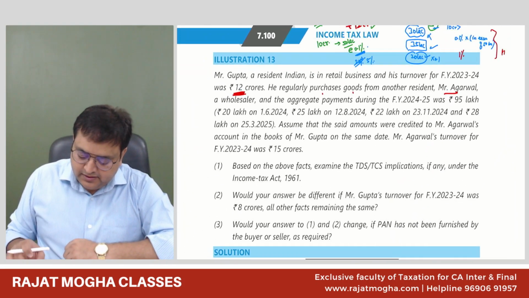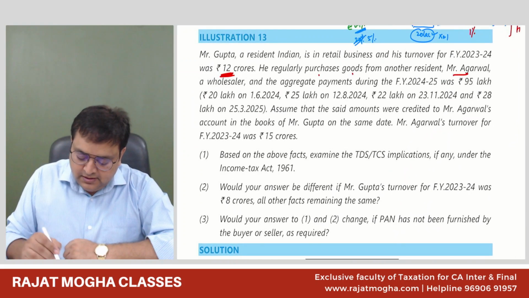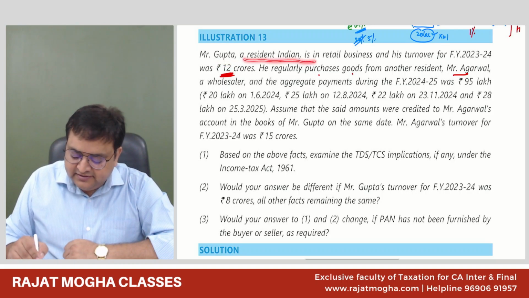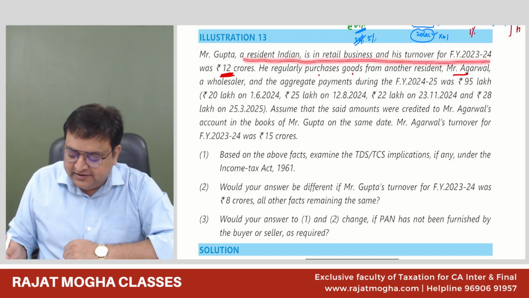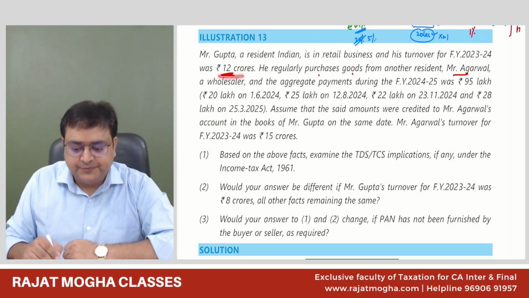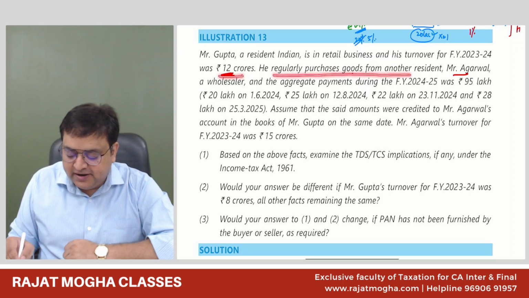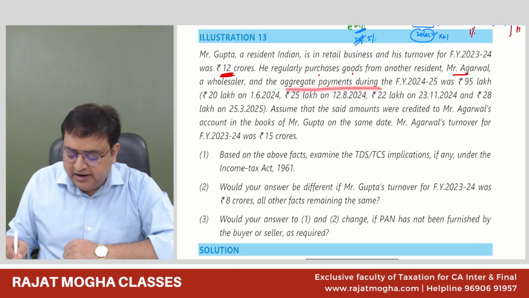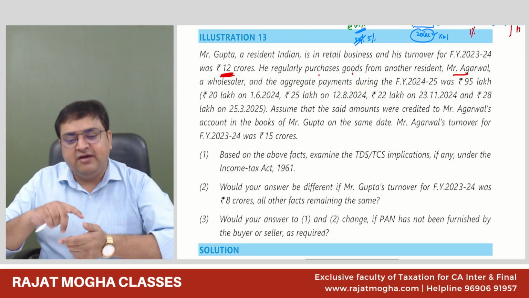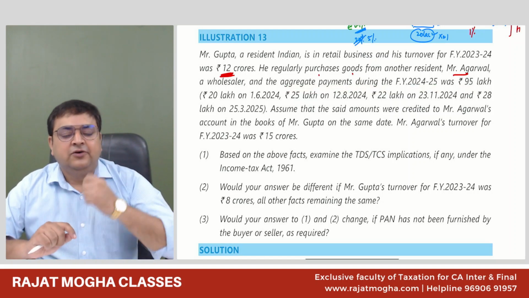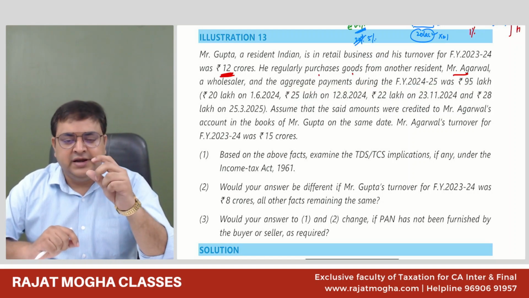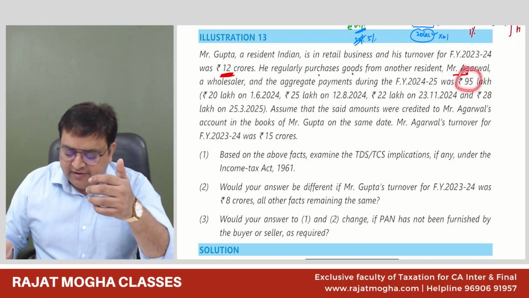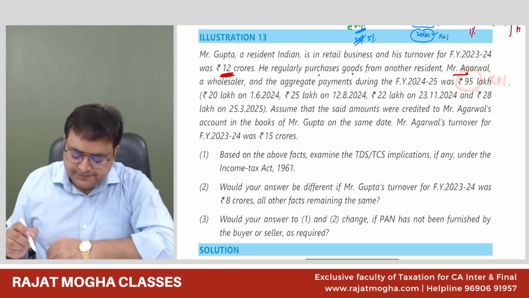Okay. Now, Mr. Gupta is a resident Indian, is in the retail business, and his turnover for the financial year 23-24 was 12 crores. He regularly purchases goods from another resident, Mr. Agarwal, a wholesaler. And the aggregate payment made in 24-25 was 95 lakh. So we have made an aggregate payment of 95 lakh. So on the first 50 lakh, we will not deduct the TDS, but in excess of 50 lakh, that is on 45 lakh, we will deduct the TDS at a rate of 0.1%.